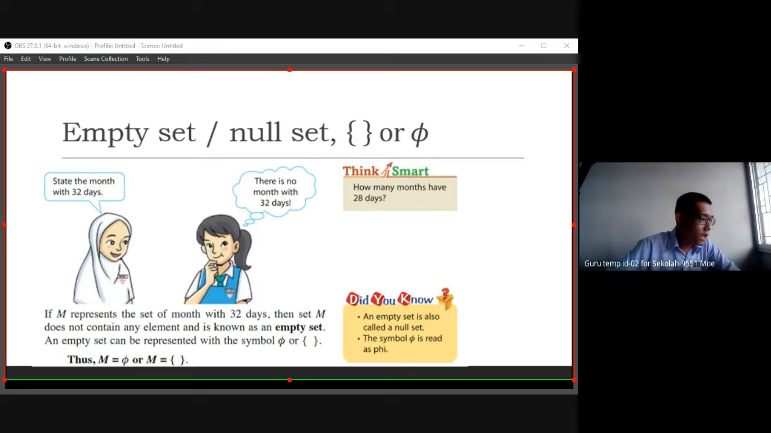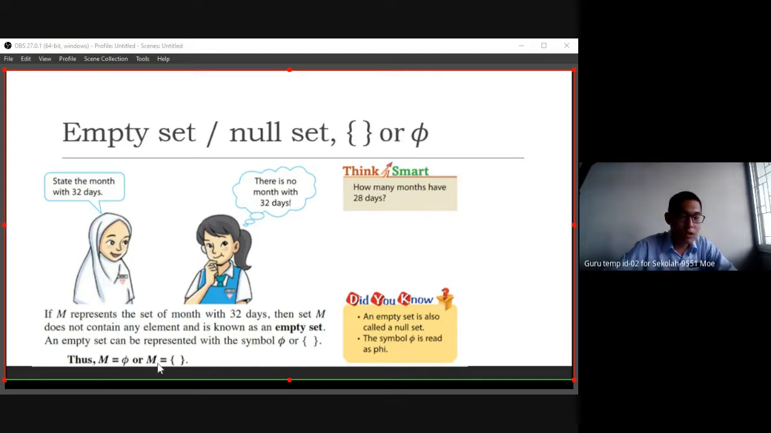So thus M is equal to null set, or M is equal to the set builder notation, but inside no need to list down any element. This represents the empty set, no element, right? So no need to write anything. In the exam, if you write this one, you can choose either this or this to answer, acceptable. So did you know an empty set is also called null set? The symbol phi is read as phi. So try to think smart.